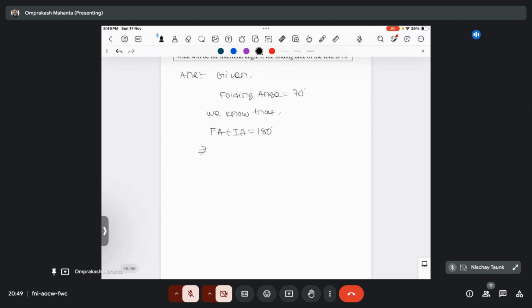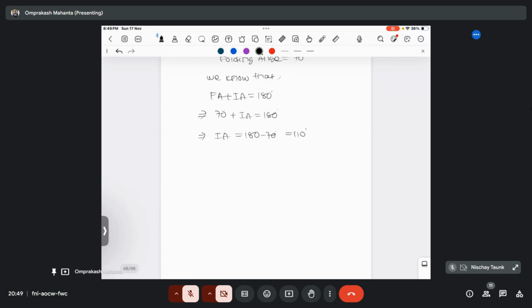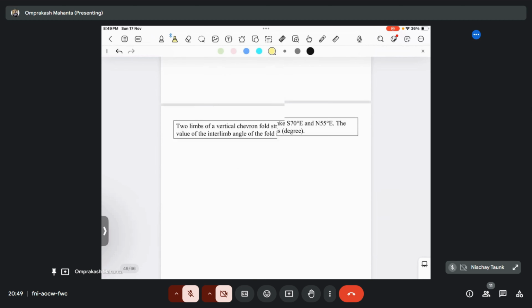The elastica fold has negative interlimb angle. Elastica fold is also known as a mullion fold, or you can call it a fan fold, that has negative interlimb angle, right? So the folding angle is 70 degree plus the interlimb angle, that is 180 degree. So the interlimb angle will become 180 minus 70 degree, that will become 110 degree. So this will be your answer.